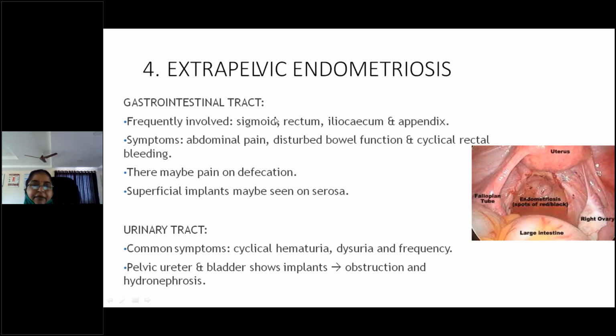Usually when they involve the GIT, what are the problems we will come across? They can be constipation, diarrhea, abdominal pain, and cyclical rectal bleeding. Okay. There may be pain on defecation, that is known as dyschezia. With the urinary tract, they can have dysuria, hematuria, and frequency. In the pelvic ureter, they can lead to obstruction and hydronephrosis.